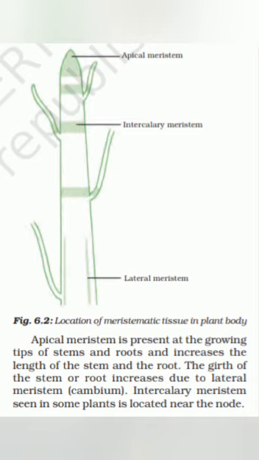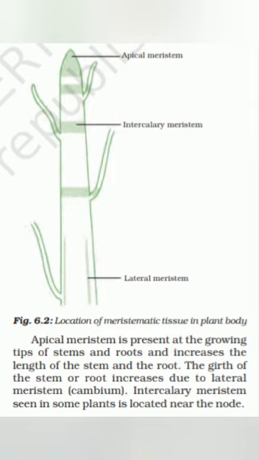Lateral meristem is found beneath the bark and vascular bundles of the roots and stems. So, the girth of the stem and root increases due to lateral meristem, that is the cambium region, which is responsible for growth in thickness.